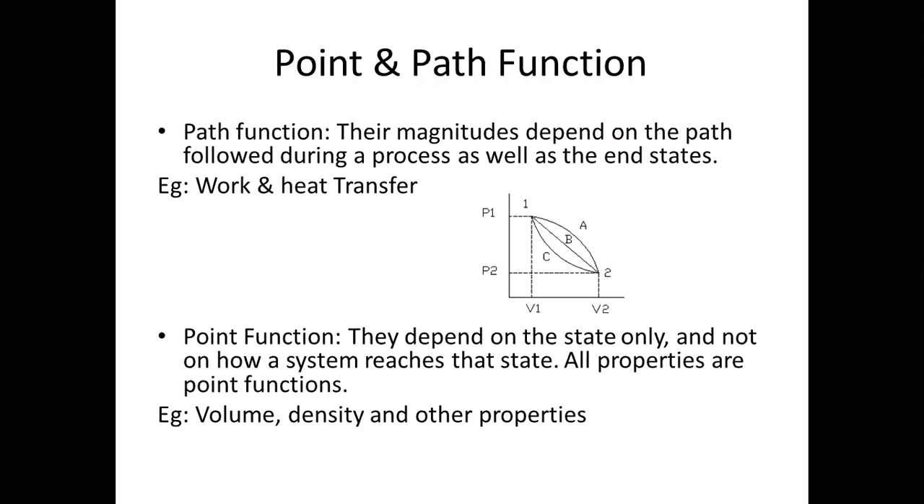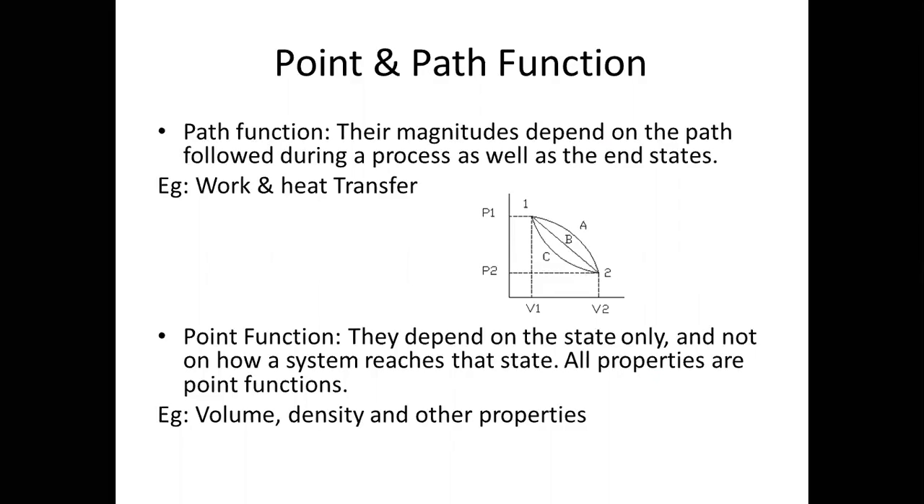And our next concept is point and path functions. Before going into it, you must know what is meant by a function. A function is nothing but a property value which will give you an idea about the process or the system. Here it is divided into path function and point function. For a path function, the magnitudes depend on the path followed during a process as well as the end states. Examples are work and heat transfer.